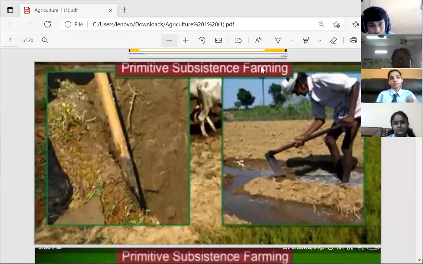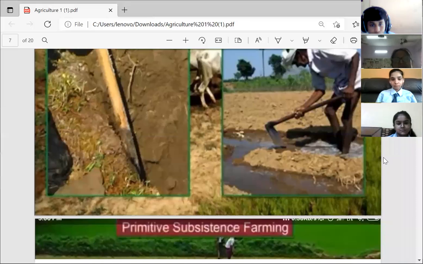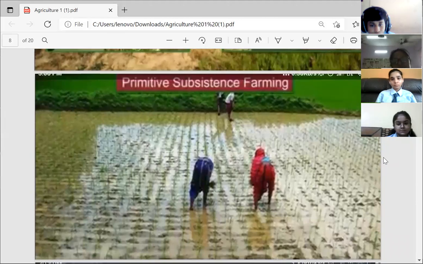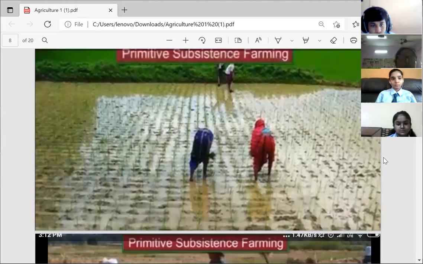In this type of farming, the entire family works in the field to produce an output. It means that no laborers are hired here. Workers are not employed. The family of the farmer together works in the field on the small piece of land. And the most important thing is that the crops are not market oriented.